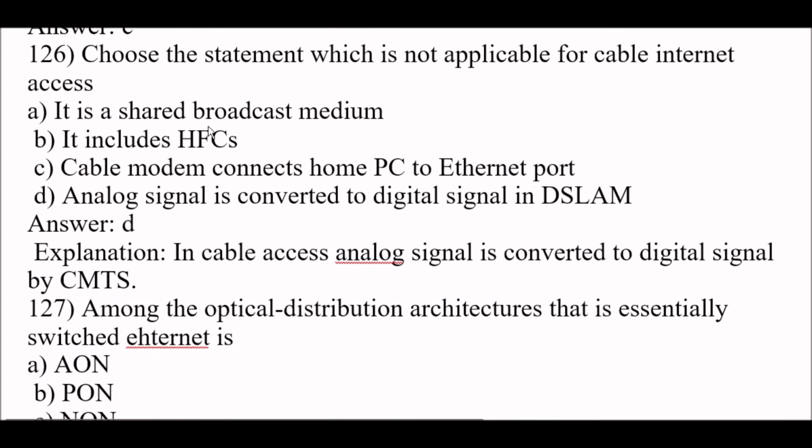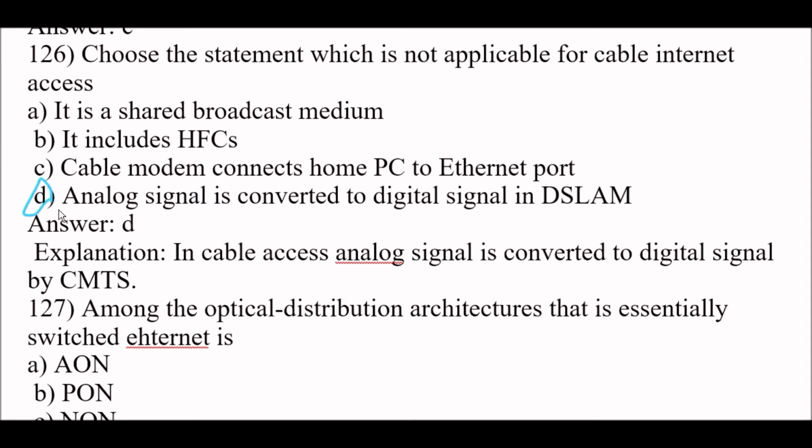Next question. Choose the statement which is not applicable for cable internet access. So right answer here is option D. Analog signal is converted to digital signal in DSLAM is not applicable for cable internet access.